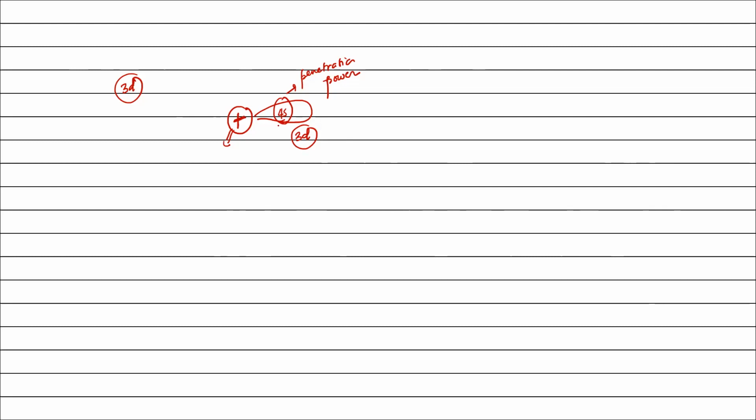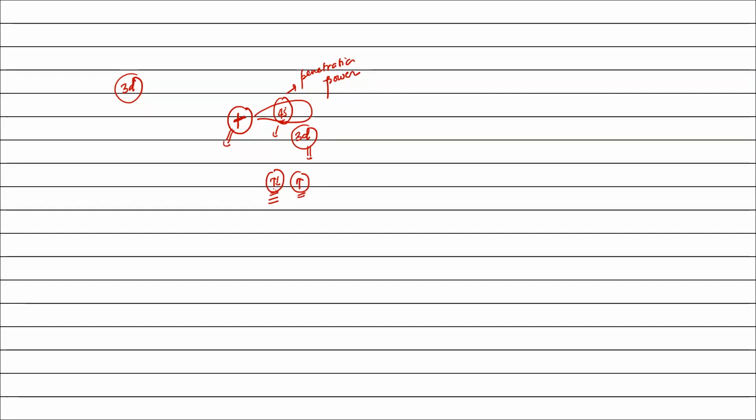When there is no electron in the 4s and 3d orbitals, when you are going to fill electrons, the electron first enters the 4s orbital. After that, electrons enter the 3d orbital, right? So 4s has 2 electrons, and then 3d. This is the filling of the 4s electrons. When you are going to fill electrons in the 3d orbital, there is repulsion between the 4s electrons and the 3d electrons. When there is no electron in the 3d orbital, there is no repulsion. When there is filling of electrons in the 3d orbital, then there is repulsion between the 4s electrons and the 3d electrons.